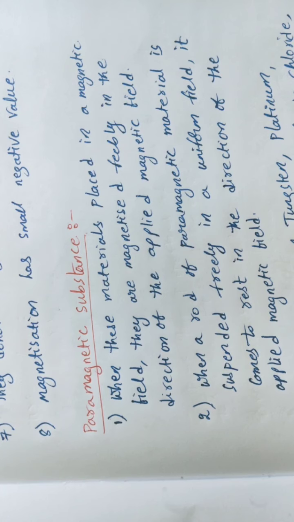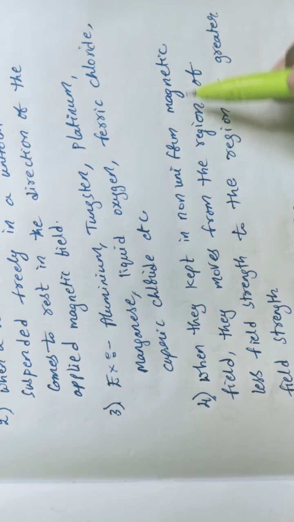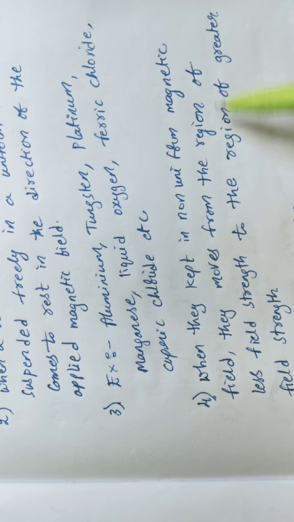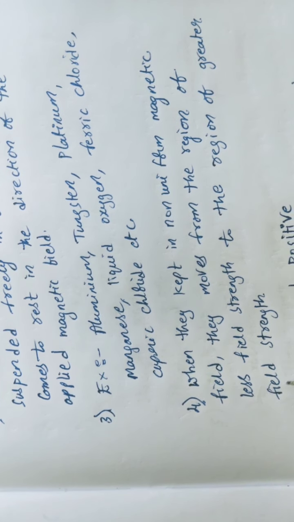Suppose the paramagnetic substances are placed in a non-uniform magnetic field, meaning at some locations the field strength is less and at some locations the field strength is greater. In that situation, what will happen? See here, when they are kept in a non-uniform magnetic field, they move from the region of less field strength to the region of greater field strength. This is the thing we may recall here, students.